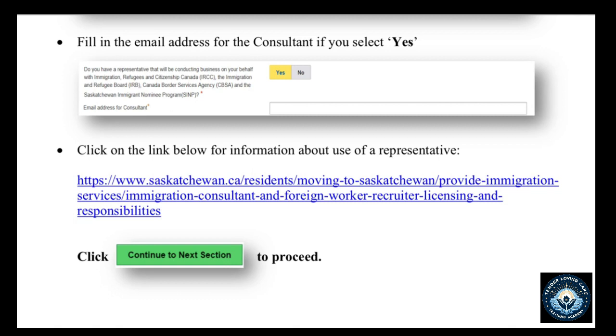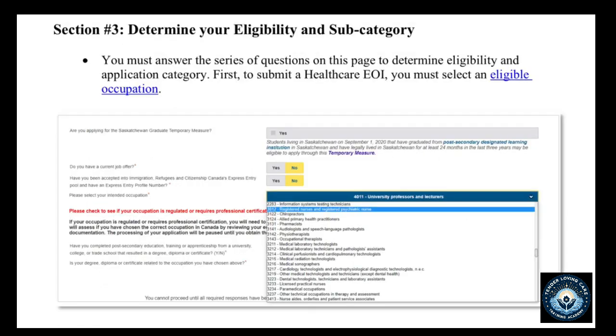You can see the link for more information on how to go about using a representative. Section 3 just helps to determine your eligibility and subcategory. So you must answer the series of questions on this page to determine your eligibility for this application category.